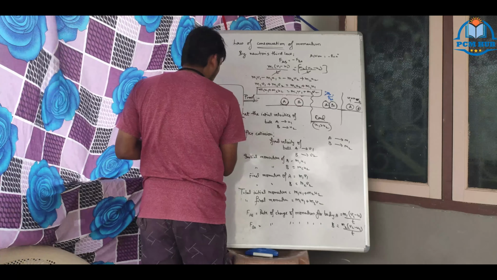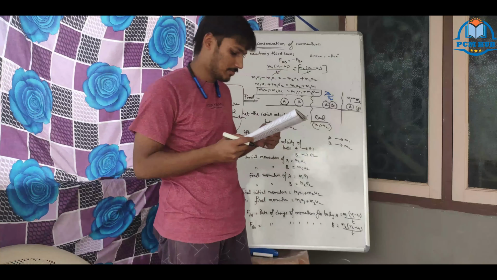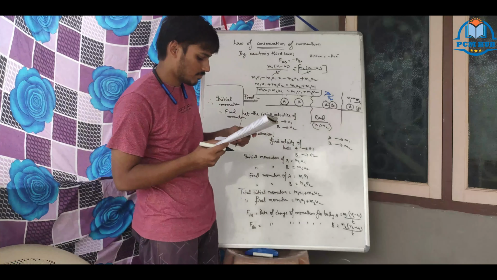This proves that momentum is conserved. So initial momentum, meaning the momentum before collision, is equal to the momentum after collision. That also you can write.